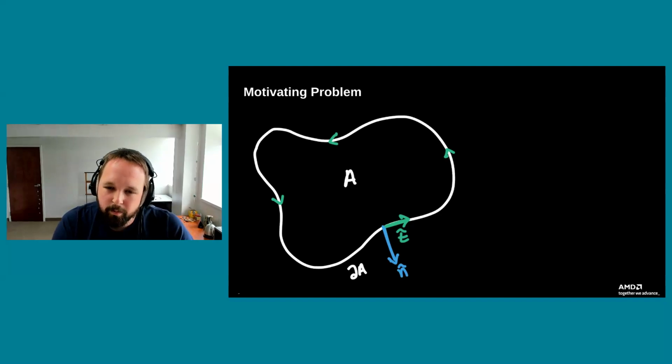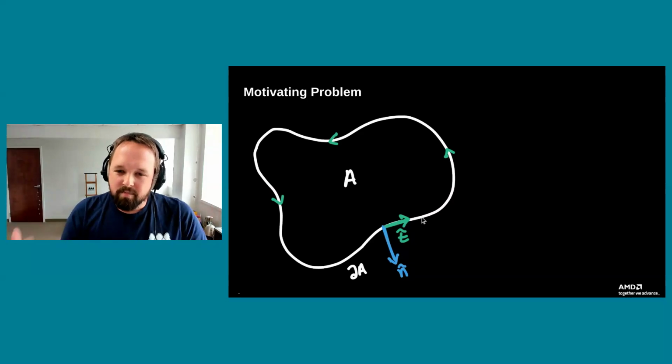So let's go back to our days of calculus and talk a little bit about our motivating problem so you can understand where we're coming from in these benchmarks. What I've got shown here is just an arbitrary domain. It's got some weird wonky boundary. The domain is labeled as A. The boundary is partial A, and it's got an outward pointing normal and a tangent vector.